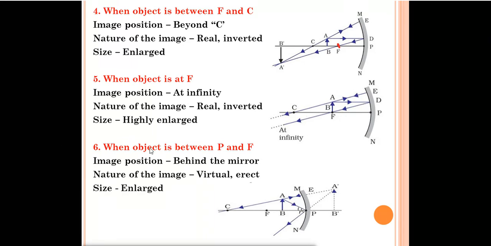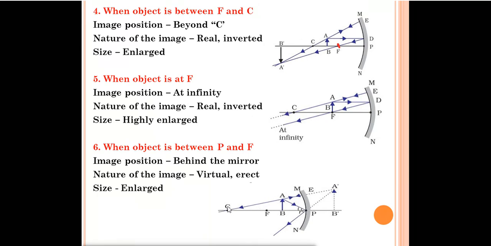And the last case is when the object is placed between P and F, between pole and principal focus. Okay, you can see the object AB we have placed between this one. Now one ray of light can be incident on point P. We have read that when a ray of light is incident on point P, it will reflect back through the same angle, means angle of incidence should be equal to angle of reflection. So this is one ray of light which will reflect back like this. The second ray of light can pass through the center of curvature.